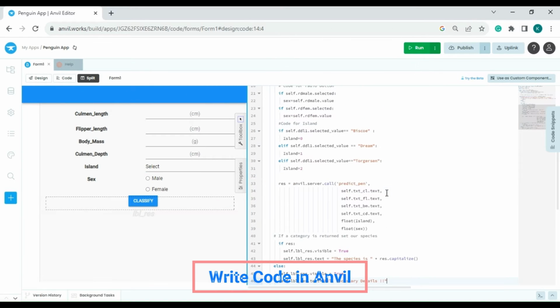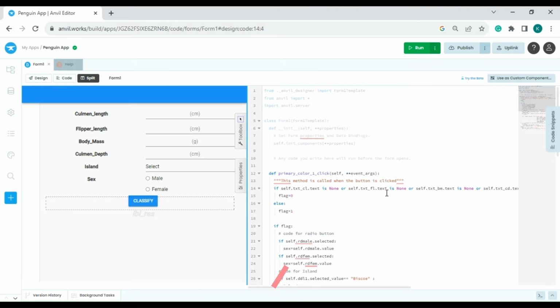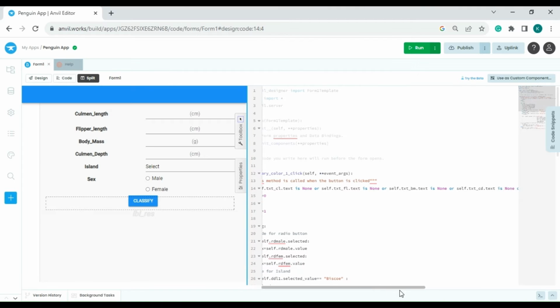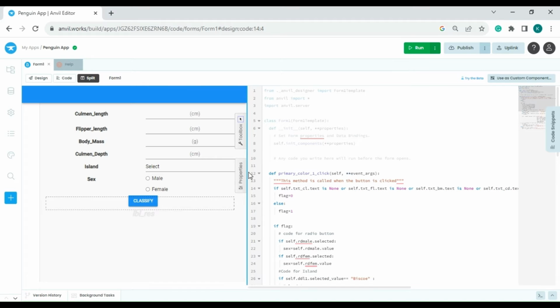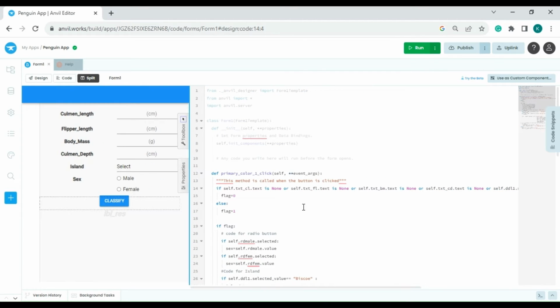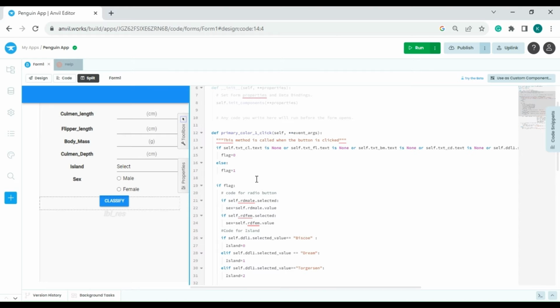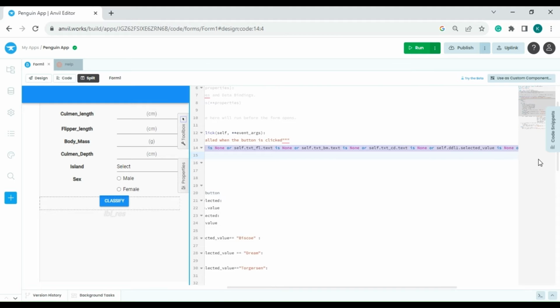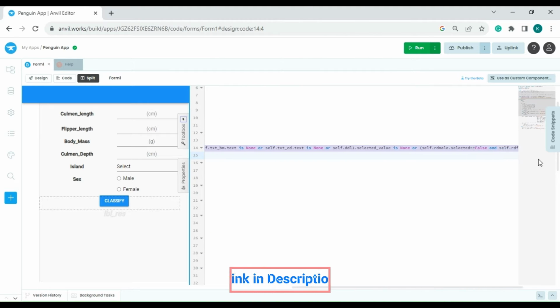I have a code here and I place it over here. So here we have a validation for all the fields. An empty field will not be advisable for passing the input to the model.